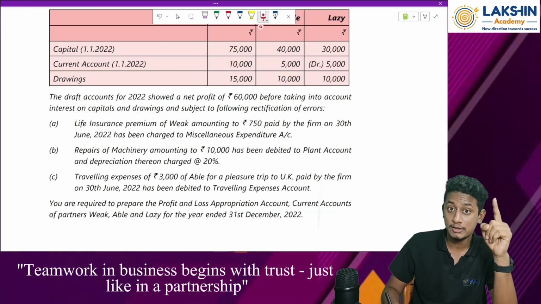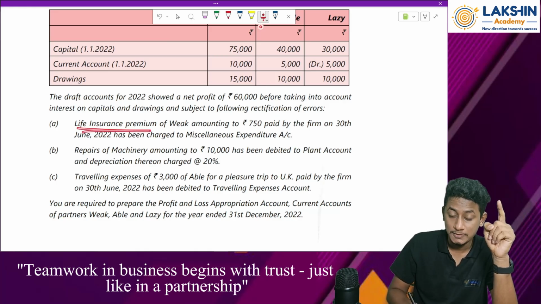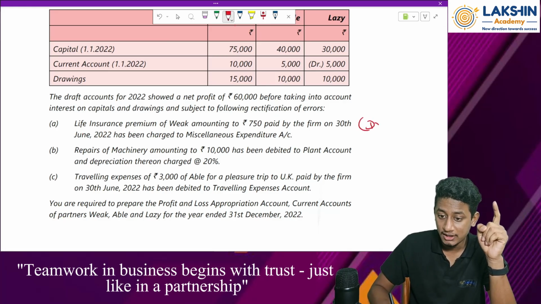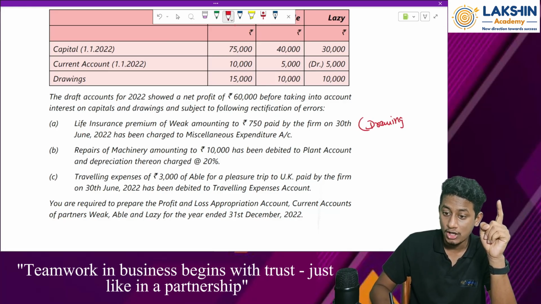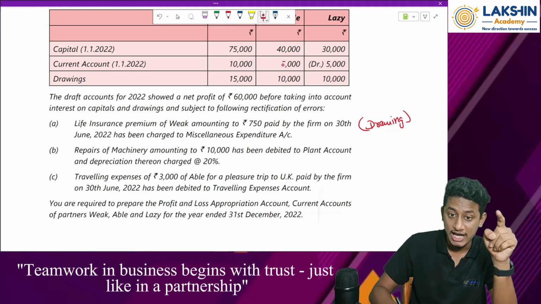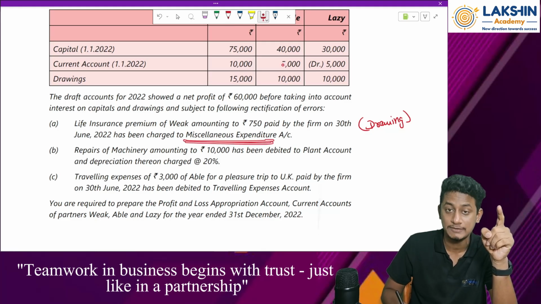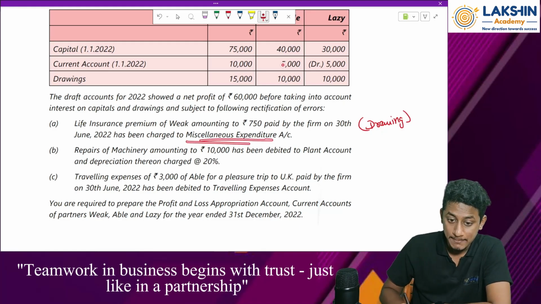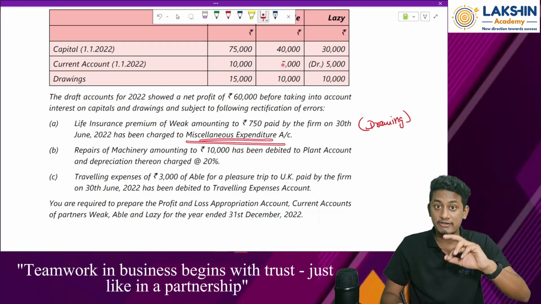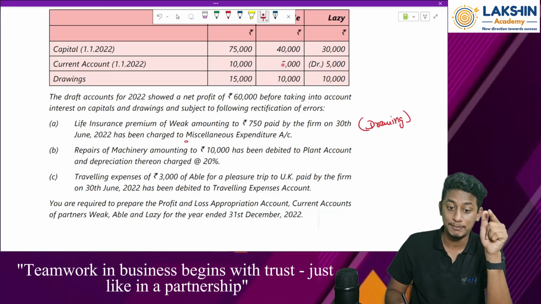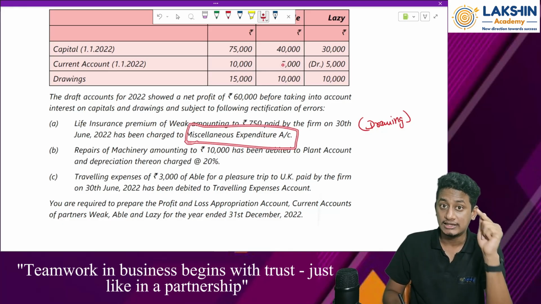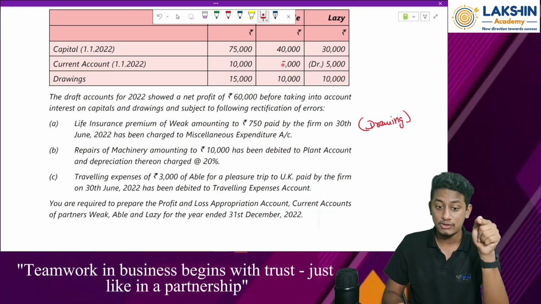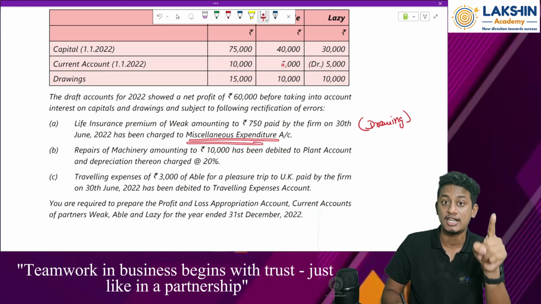Remember I told you in the final accounts that whatever life insurance premium we have will be a drawing to the firm and not a firm's expense. But what they have done over here, they have charged it to miscellaneous expenditure account. That means my profit has reduced because of this particular entry. So I need to reverse it now. While reversing it, this will be added back to the profits. Why? Because it was a wrong expenditure taken in the name of the firm.